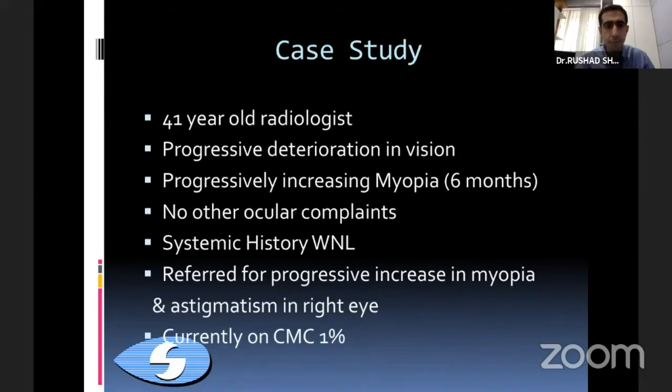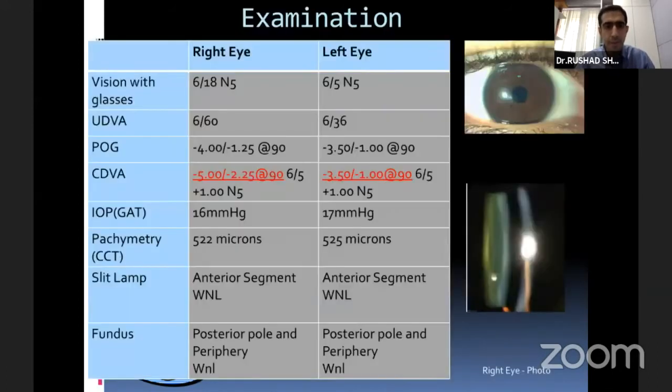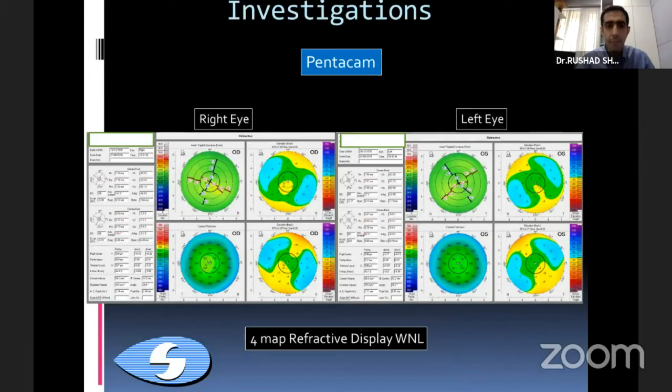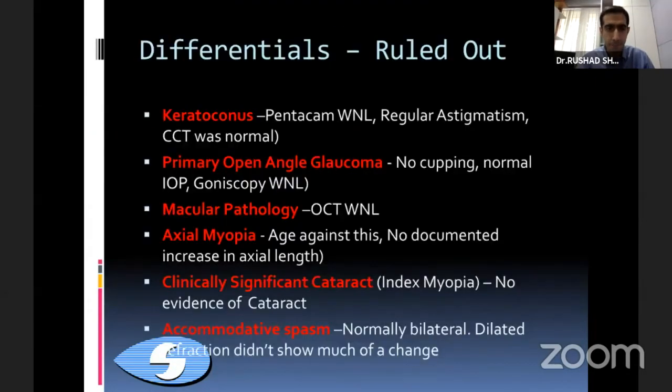This was a 41-year-old radiologist who presented to us with progressive deterioration in vision and an increase in myopia. What was happening was that with progressive myopia, he was getting corrected to 6.5, but his uncorrected vision was dropping significantly. The anterior and the posterior segment looked okay. When we did the Pentacam as well as the OCT, it did not show any changes. This is an absolutely normal map.